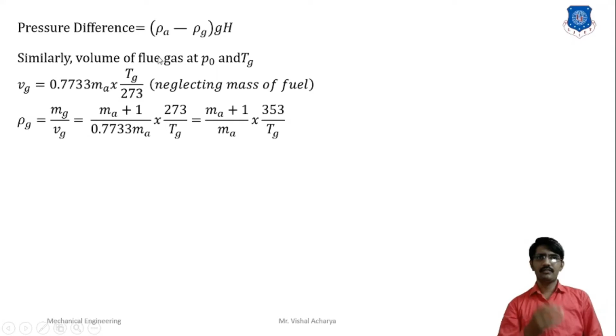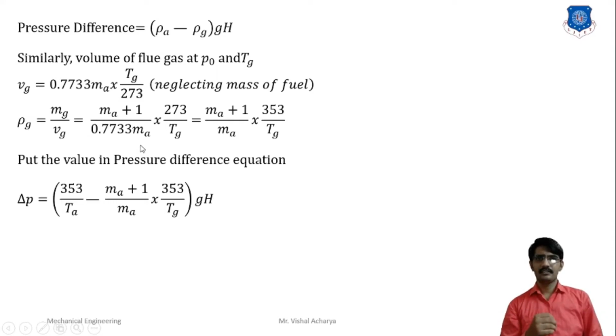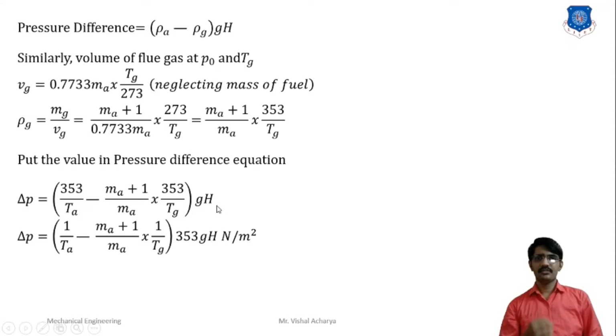So putting these values in this equation, we find the pressure difference. Here the pressure difference is [353 divided by Ta minus (Ma plus 1) divided by Ma cross 353 divided by Tg] into g into H. This is also called the static draft. We take out the 353, so we write 1 by Ta minus (Ma plus 1) by Ma cross 1 by Tg. This condition is for the static draft for the natural draft system.